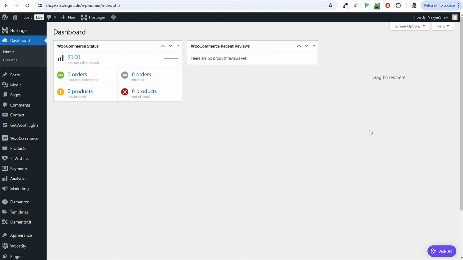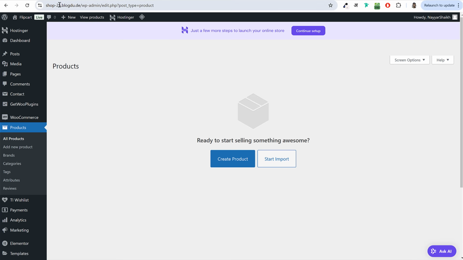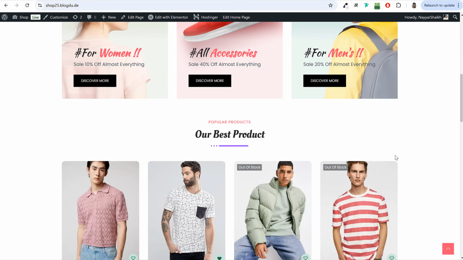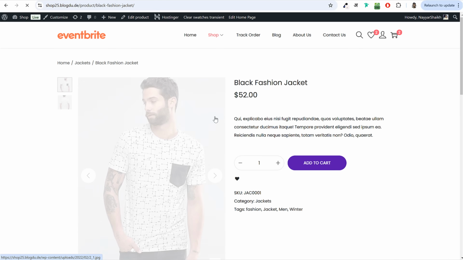Now let's do one thing. Let's create our first product. So to create a new product, we click on this Products option at the left hand side. Now what I'll do is go back to the demo website and we'll open a simple product from here. Okay, maybe let's open this one. Okay, let's see how we can create this product.